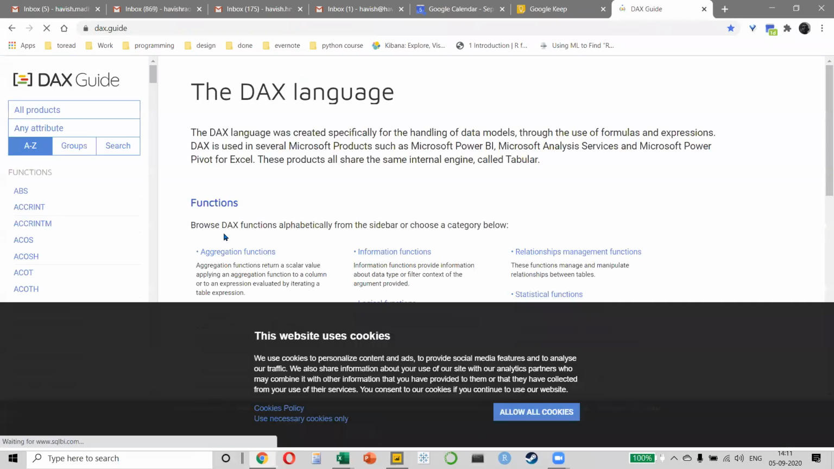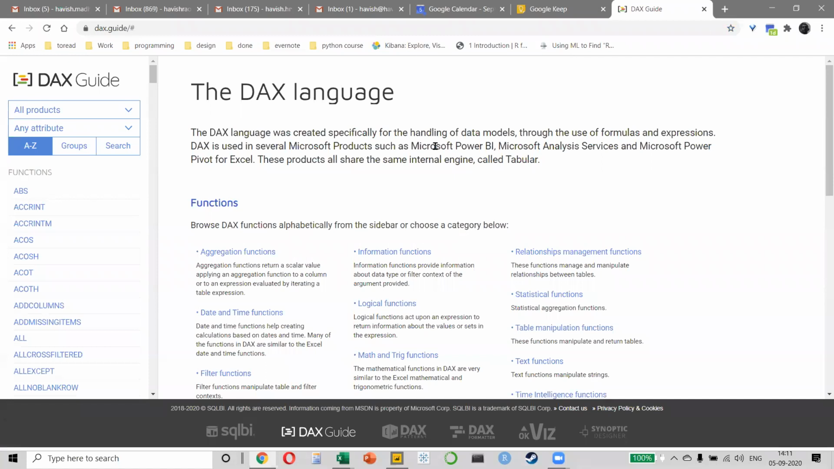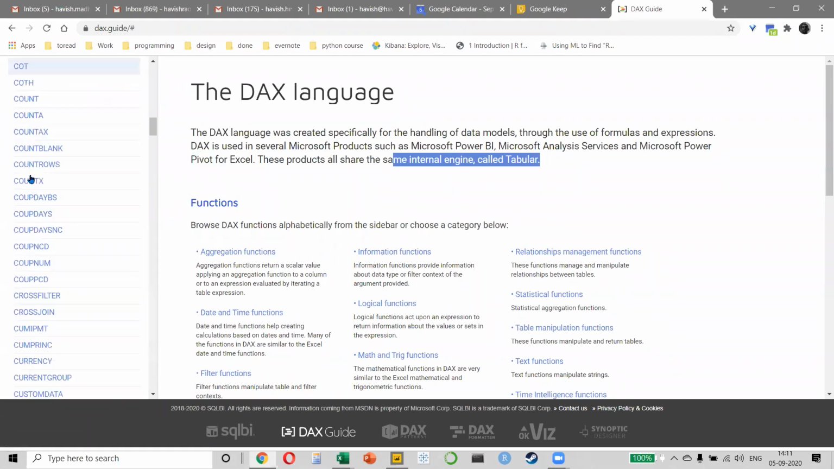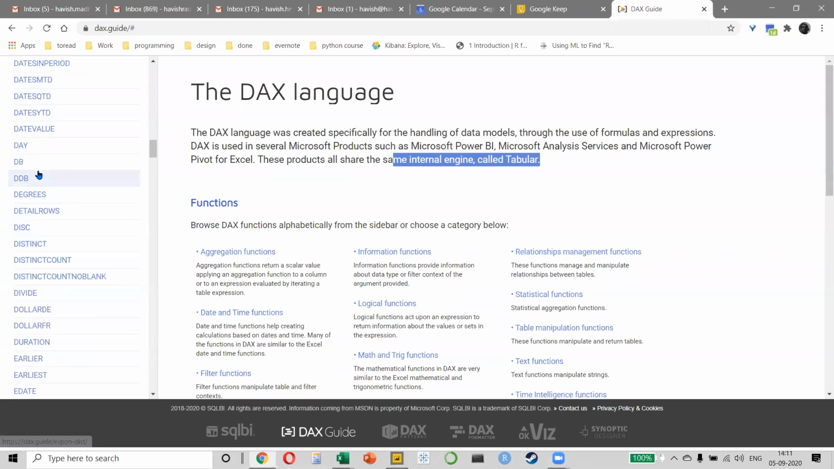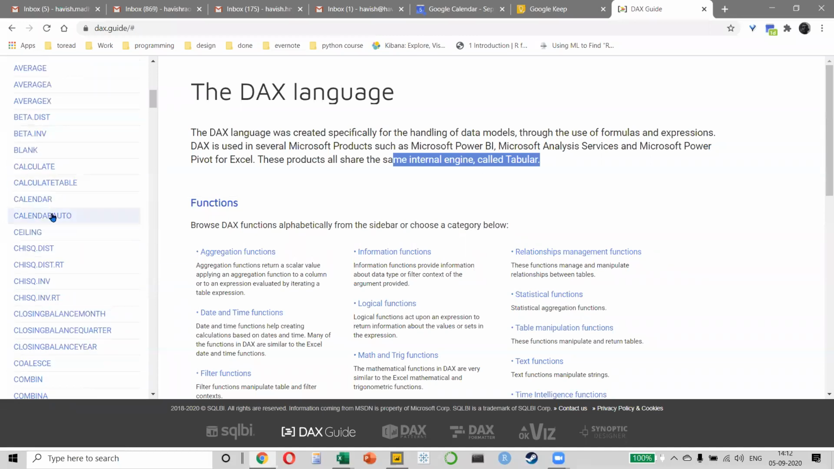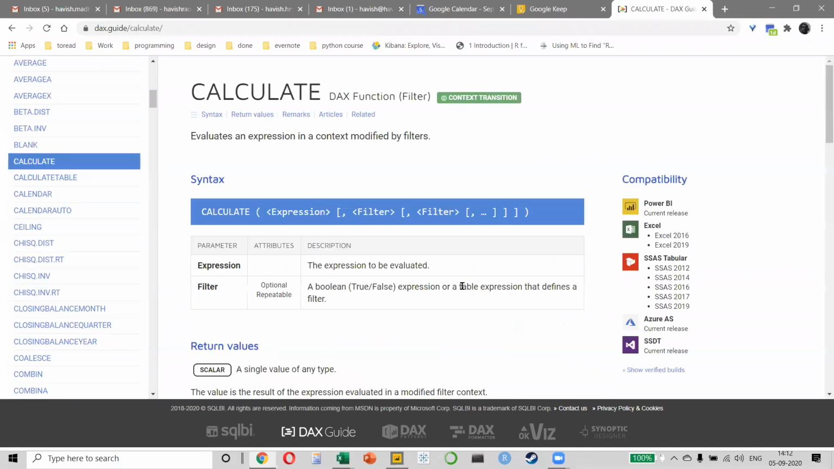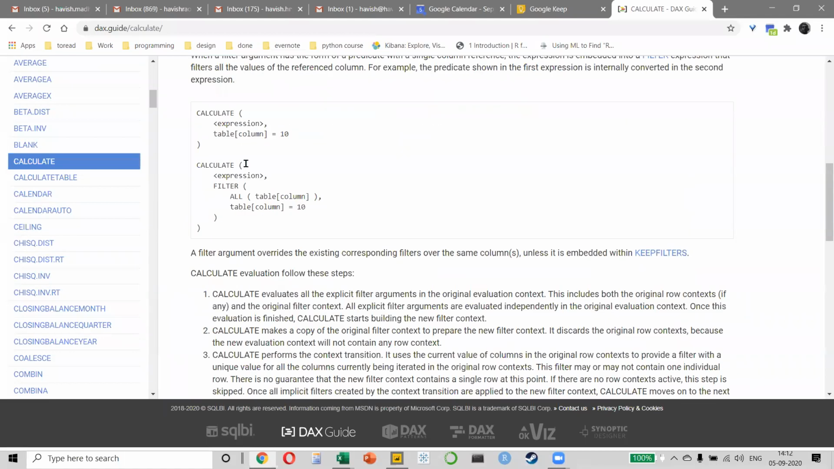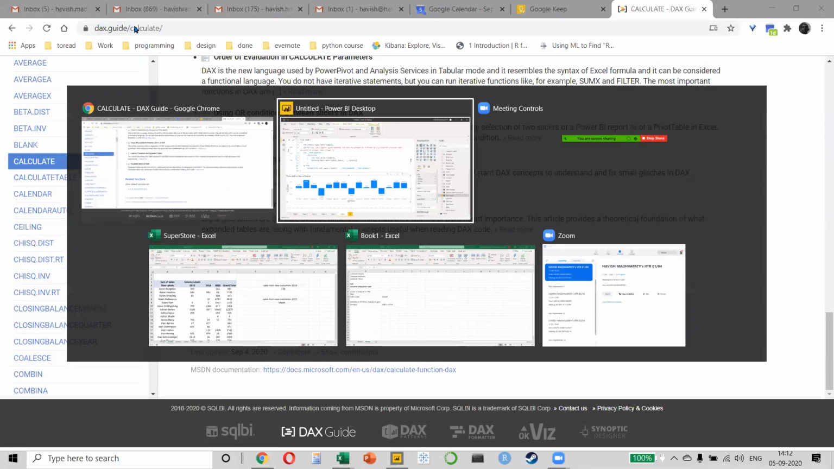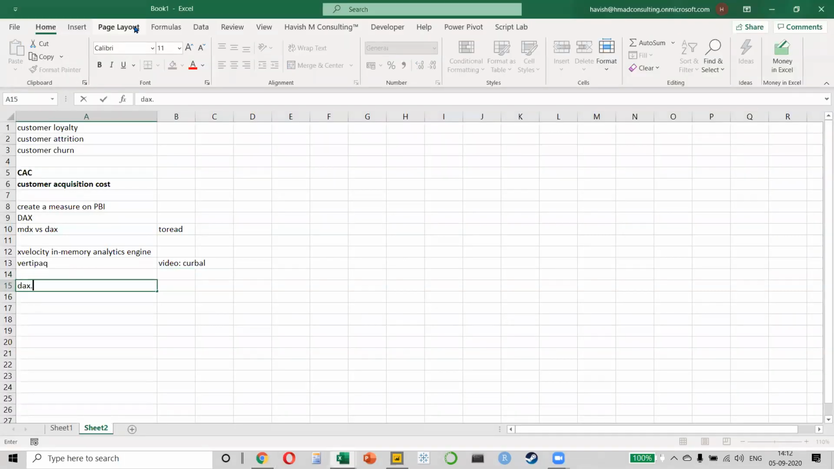So dax.guide, if you notice, has a list of all the DAX functions. Remember, DAX works on Power BI, SQL Server, and Power Pivot, and they all use the same engine called the tabular engine. It has a list of every single important function available in DAX. You can just click on a function, let's say CALCULATE. You can see how it works, and you can see an example as well. So this is something that I will share with you, dax.guide.